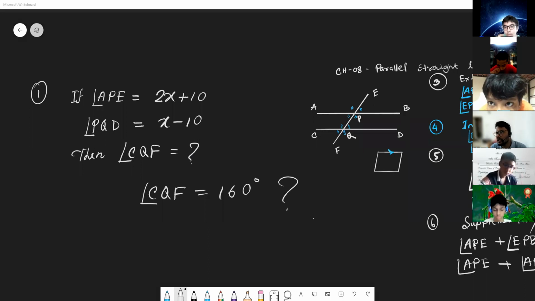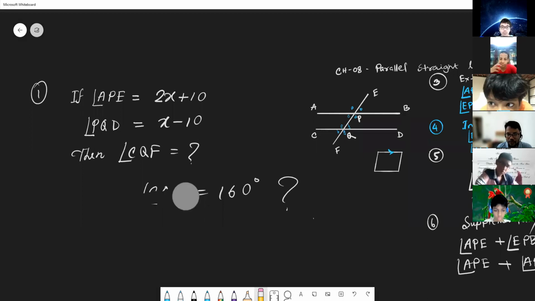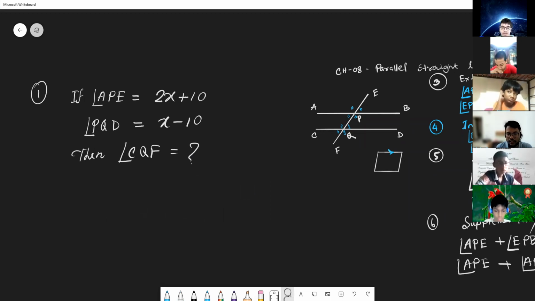Anyone? The above Pratim, is it possible to find the answer? Sir, I have found the answer. Yes, what is the correct answer? Angle CQF is equal to 50 degree. Okay, let me identify your answer. Is it right or wrong? Can you tell how you did it?